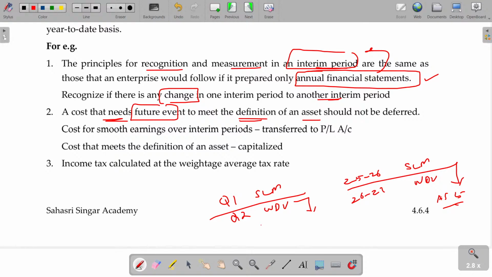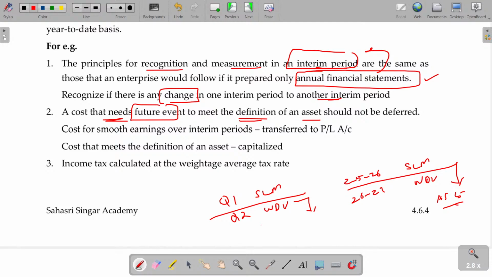A cost that needs a future event to meet the definition of an asset should not be deferred. Any payment that gives a benefit for more than 1 year will be considered an asset. If the payment is for the period, debit it to the P&L account. You purchase a building, it will work for a longer period, so it's an asset. Pay the rent, you will enjoy that only for a month, so debit to the P&L account.